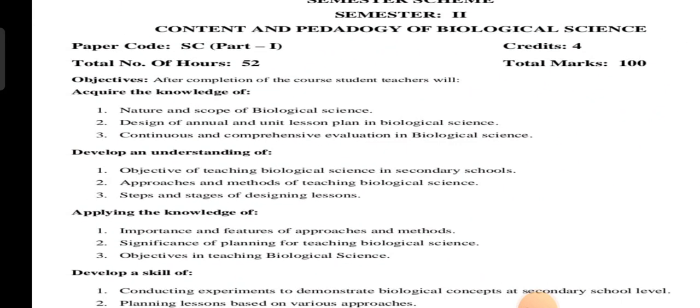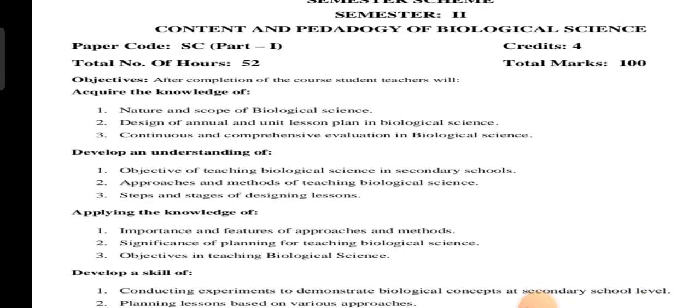In the lesson plan you have to mention knowledge, understanding, application and skills. On the objective side you have to write all these things. This is part 1 which we are going to write in the second semester, and in the third semester the same thing. In biological science we are going to write part 2. The total mark is 100: the written exam is 70 marks, and the remaining 30 marks is for internal assessment.